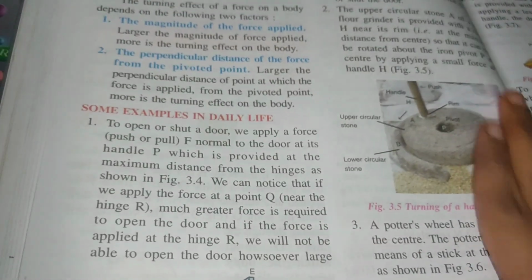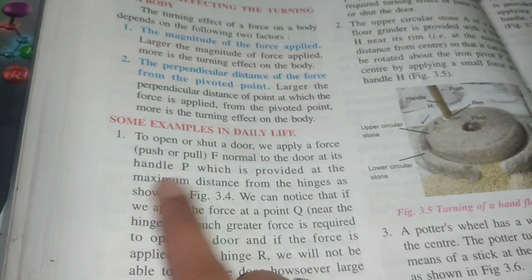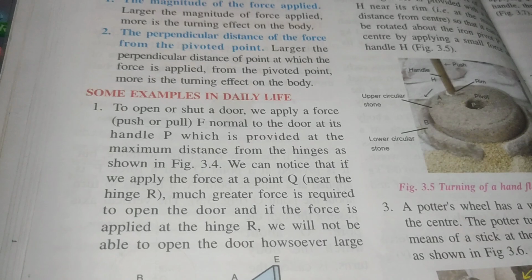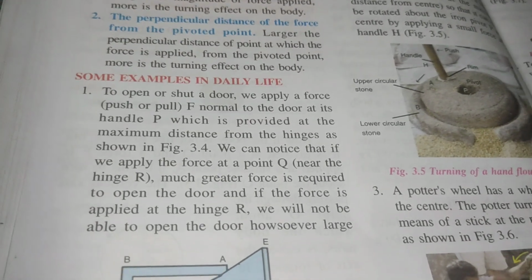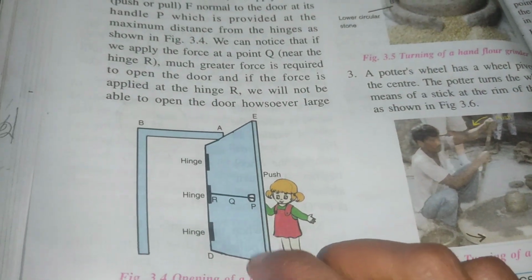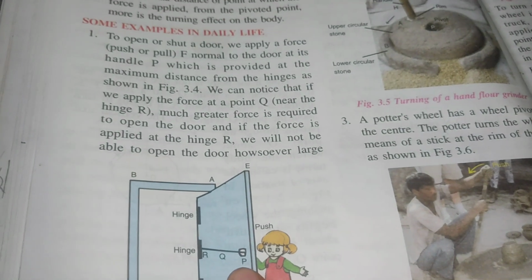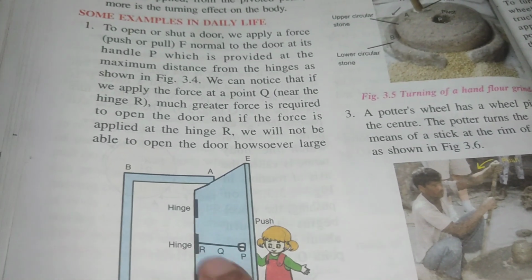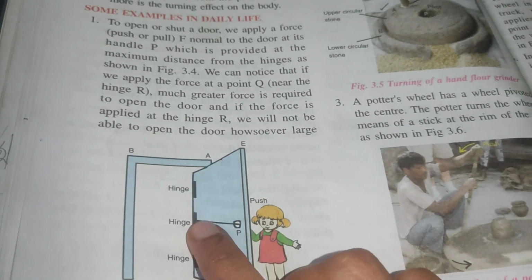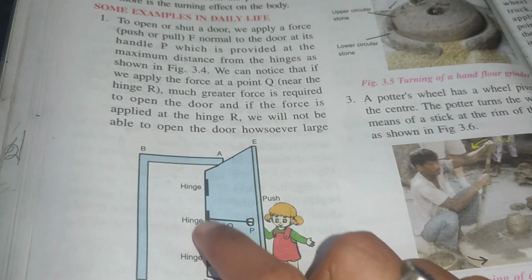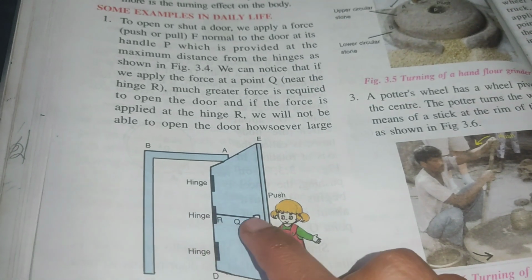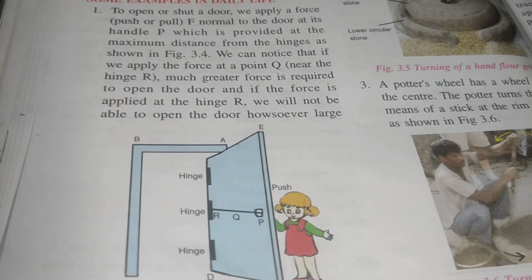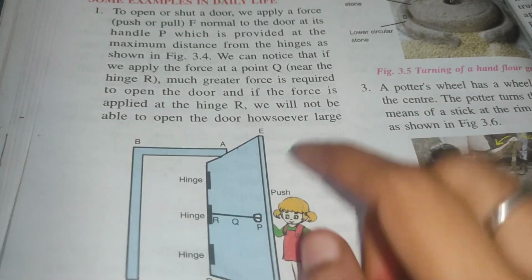Then they gave some examples from our daily life. To open or shut a door, we apply a force. To open or close the door, we apply a force F normal to the door at its handle P. The handle is provided at the maximum distance from the hinges. Hinges are attached to the door here. So the distance from the hinge to the handle P is more.